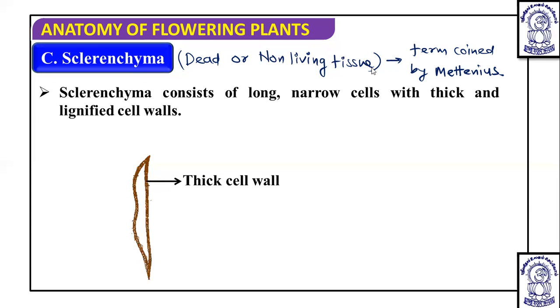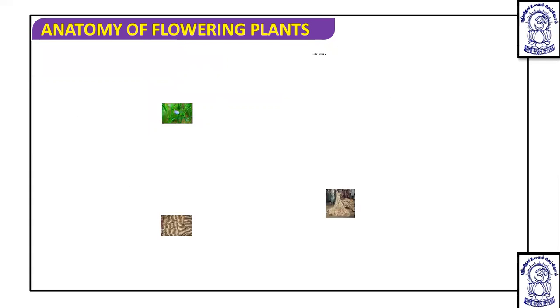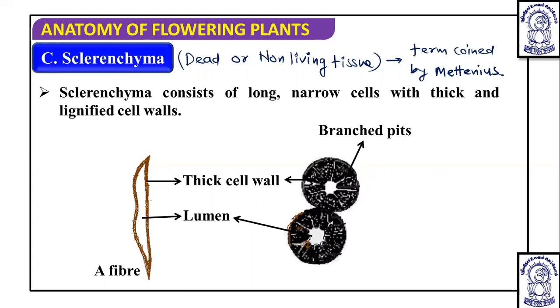So you can see this is the thick cell wall they have, and this is the lumen, which is almost reduced in the case of the sclerenchymatous fiber, and these are the sclerenchymatous sclereids, which have a thick wall and an almost reduced lumen. And in this, you will see the presence of branched pits. In NCERT, a diagram is given where branched pits are seen, and these pits are long or elongated. So the question is, what are pits?